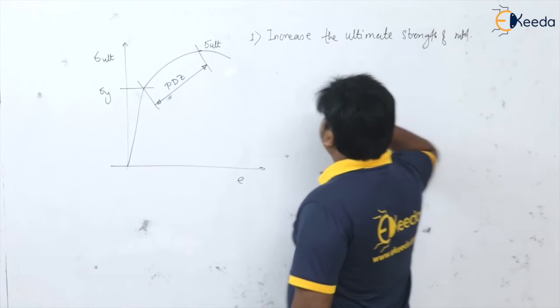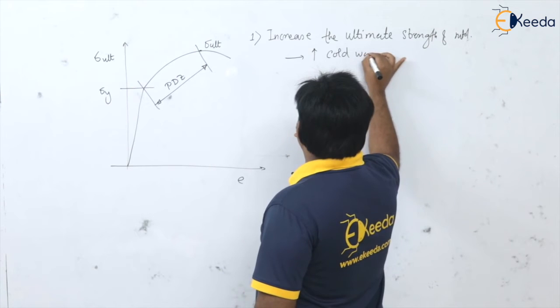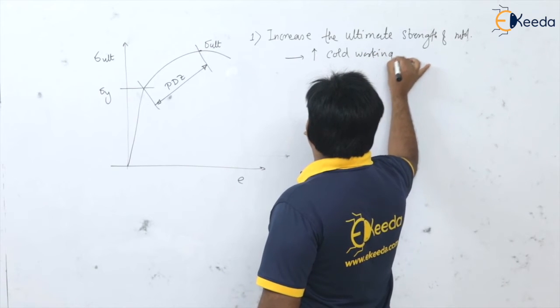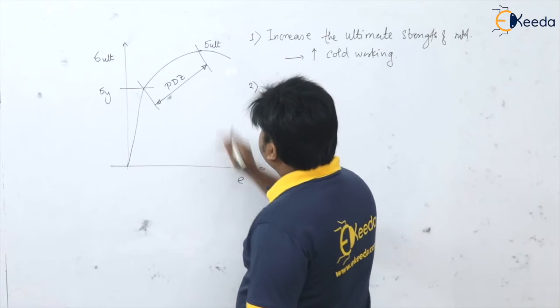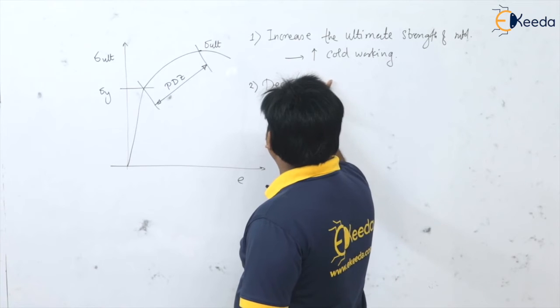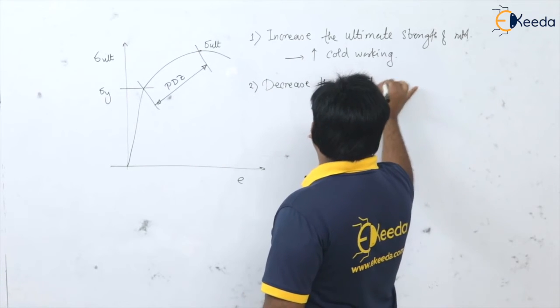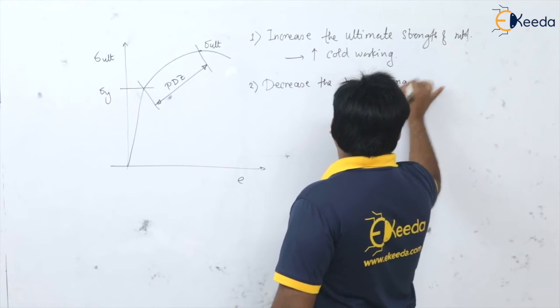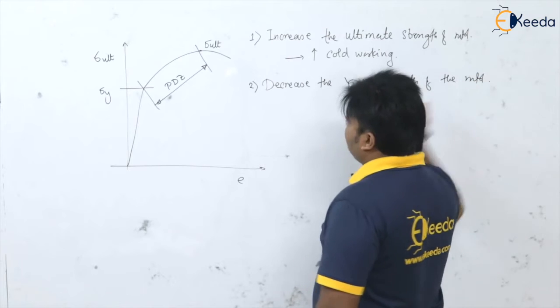How to do that? By increasing the cold working on the component. Okay, and the second way is to decrease the yield strength of the material. And how to achieve this?